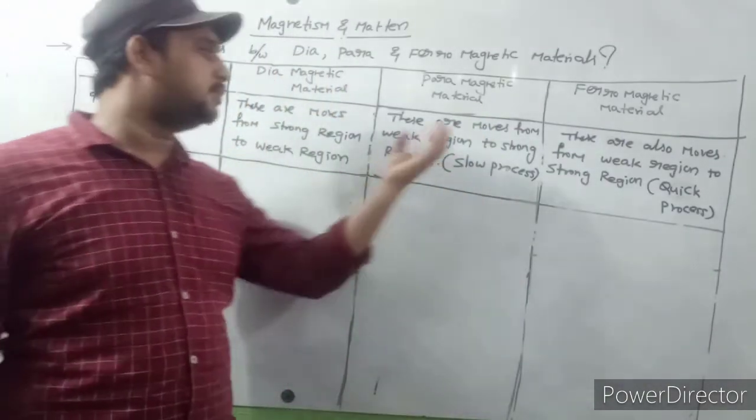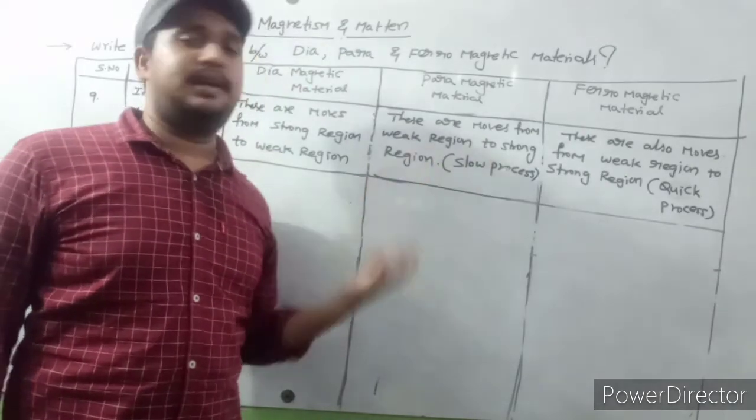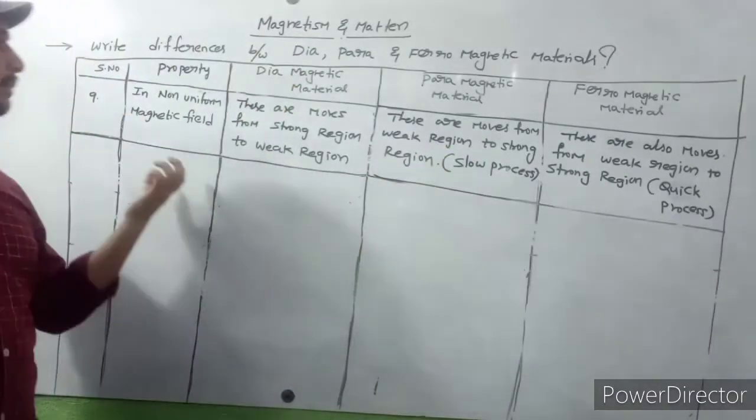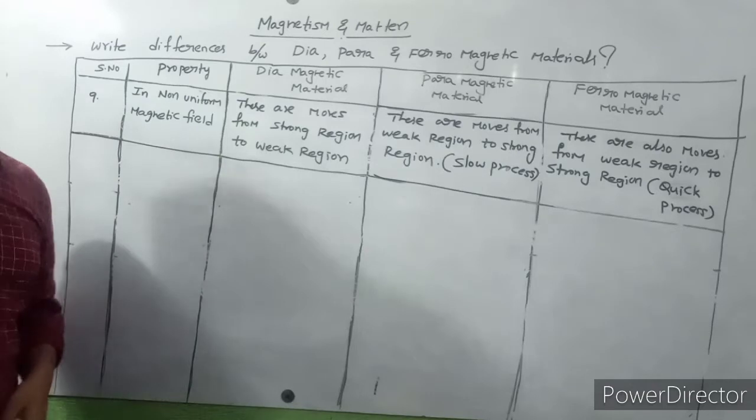Paramagnetic materials also move from the weaker region to the strong region, but this is a slow process. Diamagnetic materials move from the strong region to the weak region.